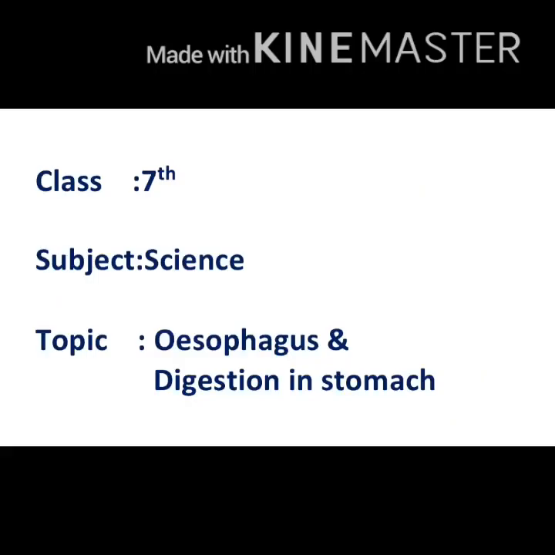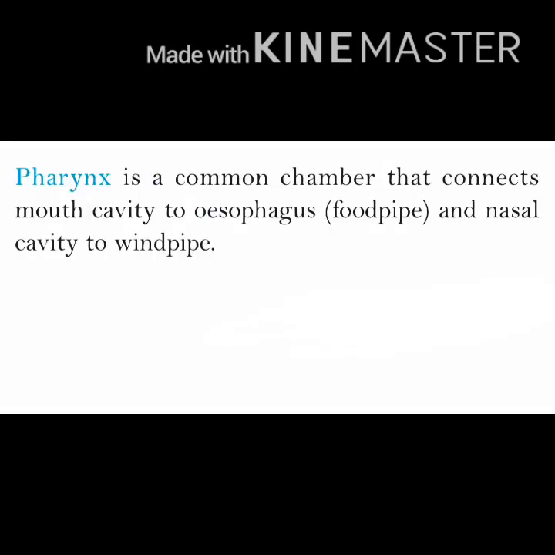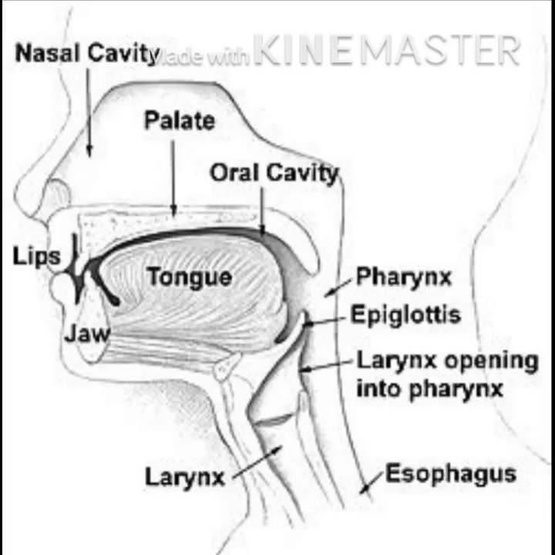Today we will continue our second chapter, and today's topic is esophagus and digestion in stomach. Esophagus is our food pipe. Before that, we will know about pharynx. Pharynx is a common chamber that connects mouth cavity to esophagus, meaning food pipe, and nasal cavity to windpipe. It means pharynx is a common chamber where mouth cavity connects to food pipe and nasal cavity connects to windpipe.